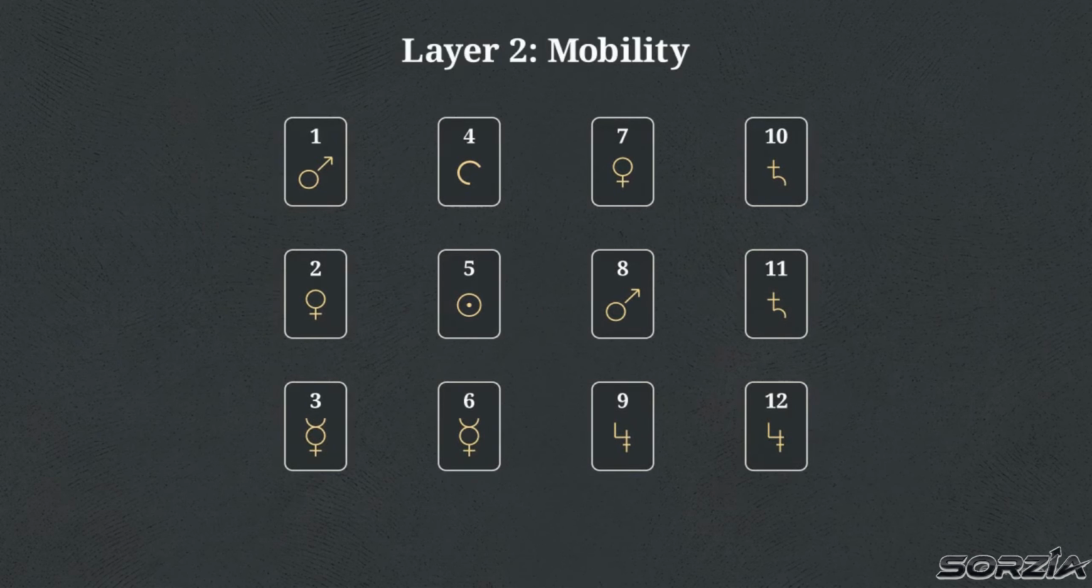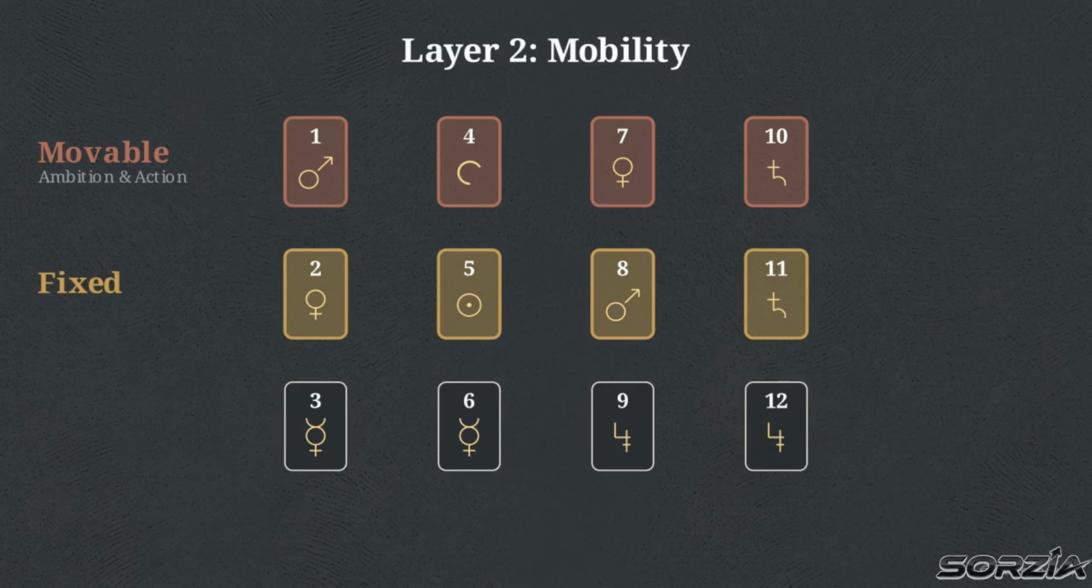To understand how a sign actually behaves, we apply the second layer of the blueprint, mobility. This identifies the specific strategy a sign uses to manifest its energy in the world. The first group consists of the movable signs, numbers 1, 4, 7, and 10. These signs are defined by ambition and action. They are the seekers who are constantly looking for the next achievement.